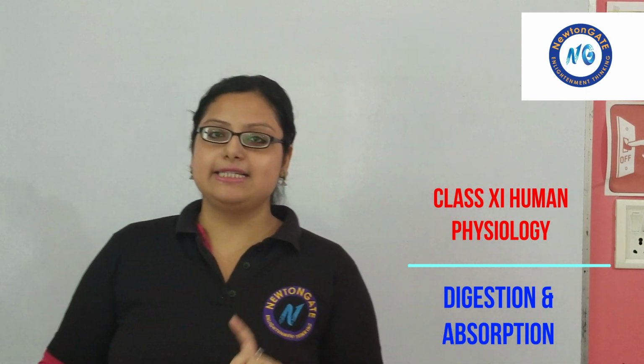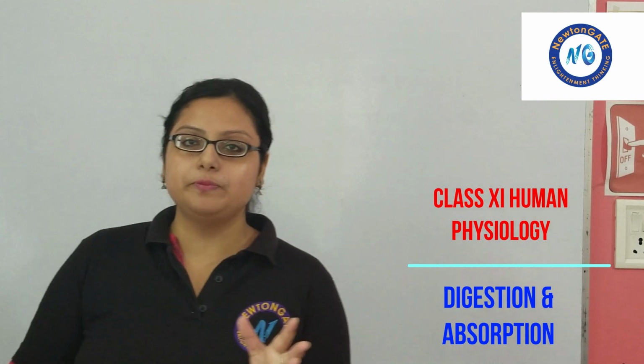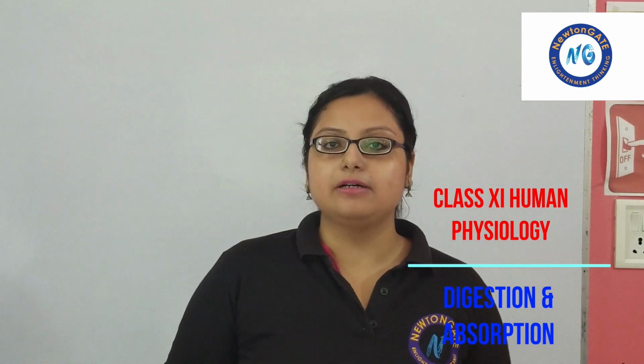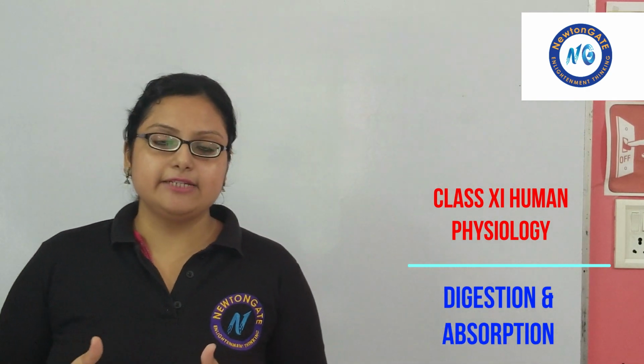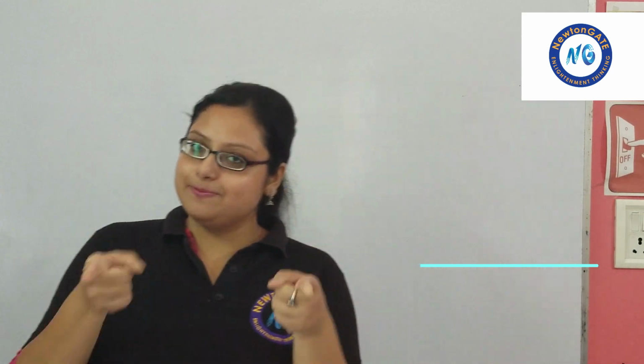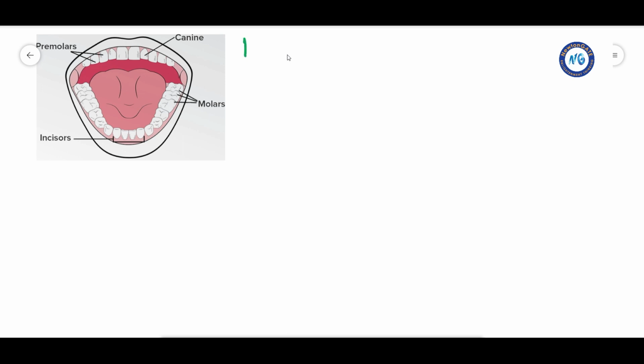In our last session, we discussed the digestion and absorption part of human physiology. In this session, we are going to discuss the next topic from the chapter, that is the human digestive system along with its associated glands. So, let's begin. Today we will learn the parts of the alimentary canal.